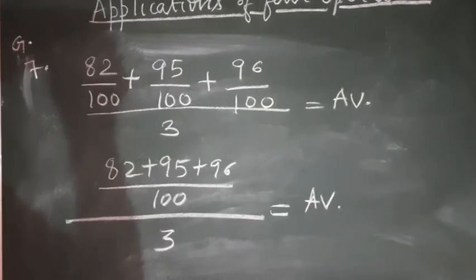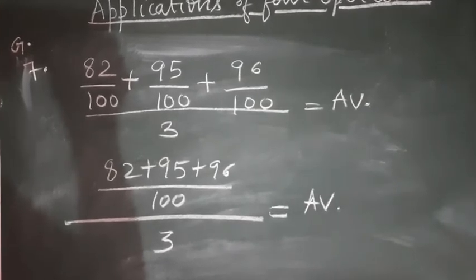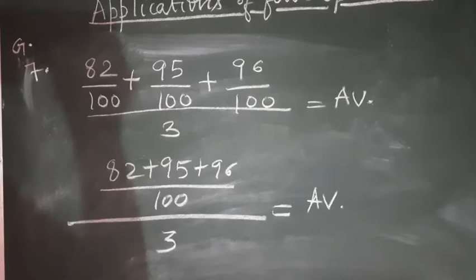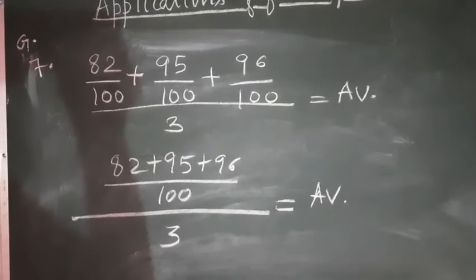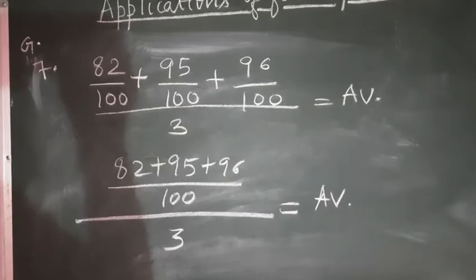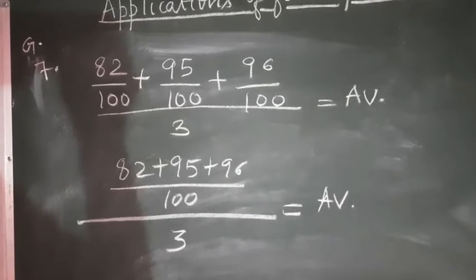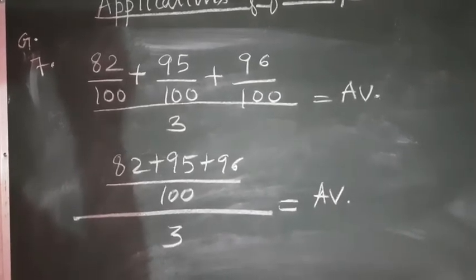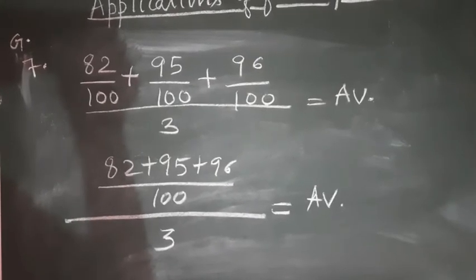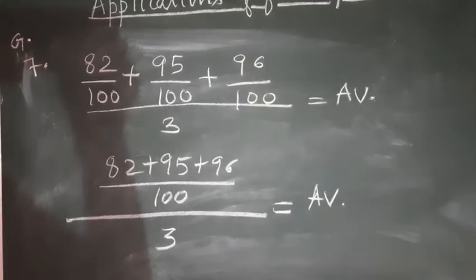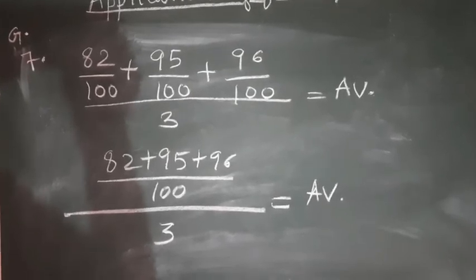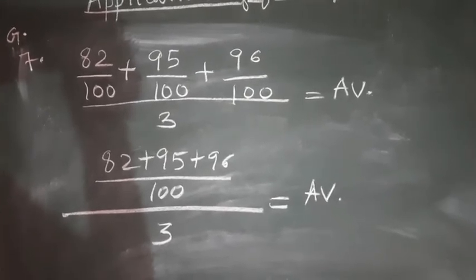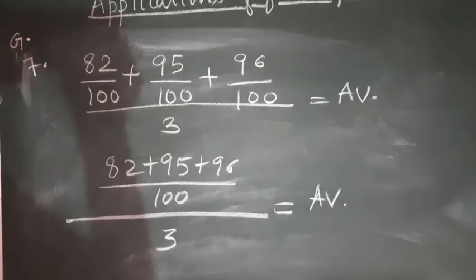So in the sum I added the fractions of all three, and how many subjects are there in total? There are 3 subjects. So that is why I am dividing it by 3. Now in the above portion, 82 upon 100 plus 95 upon 100 plus 96 upon 100, all are having the same denominator. So I am giving a common denominator of 100. There is no need to take the LCM. So now 82 plus 95 plus 96 upon 100 will be divided by 3.